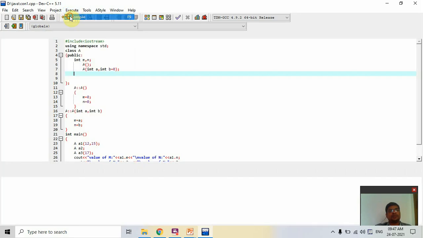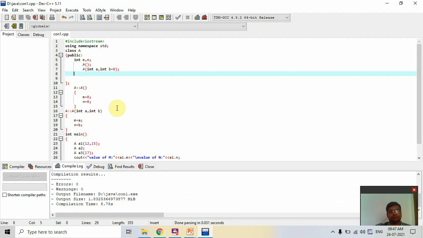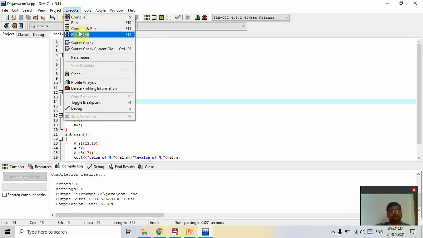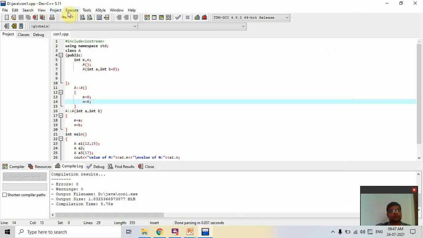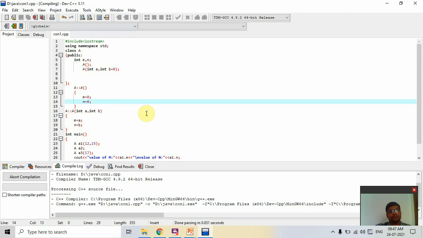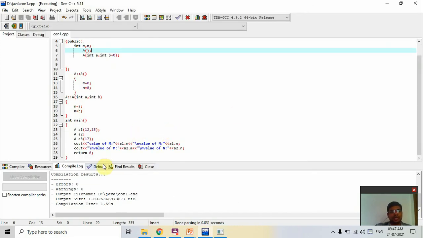I execute this. At A1 the value is 12 and 15, and at the time of A2 the value is 0 and 0 because I called the default constructor.